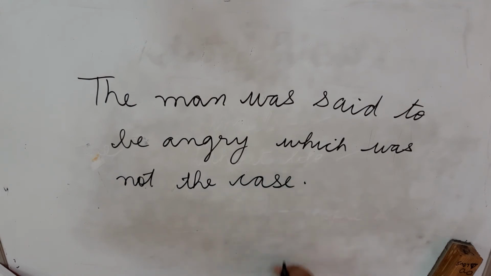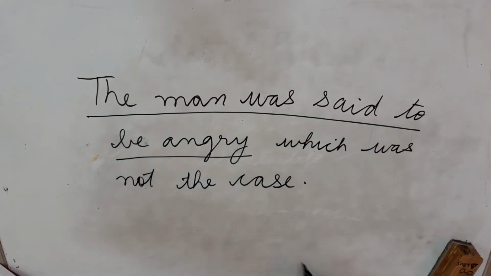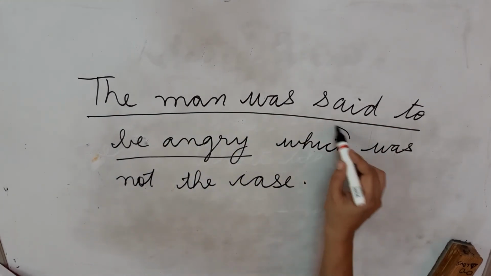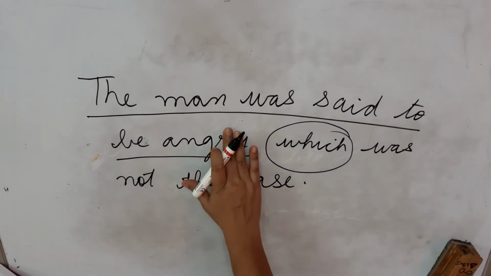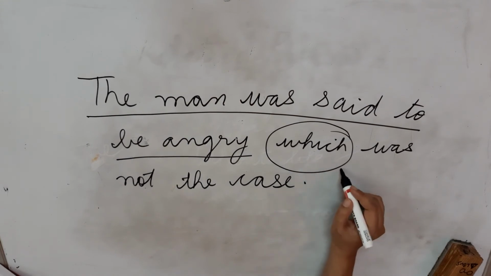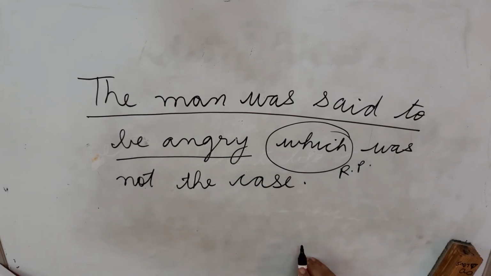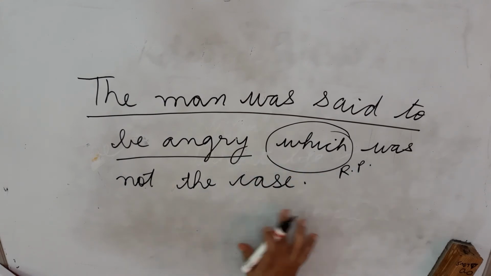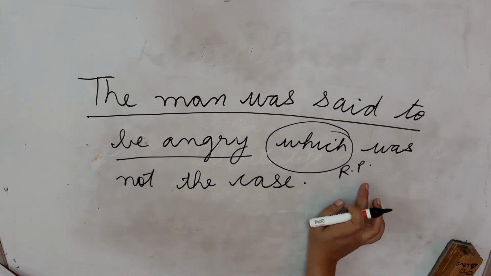So this is here where we can see a condition. The man was said to be angry. Okay, this is something which was not the case. So there is something given and our relative pronoun is pointing towards that statement, that is not the case. So here also again we can use the relative pronoun.